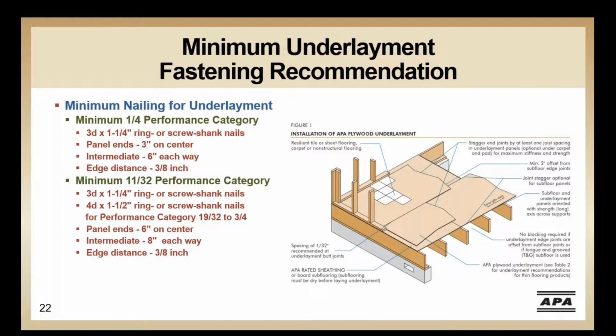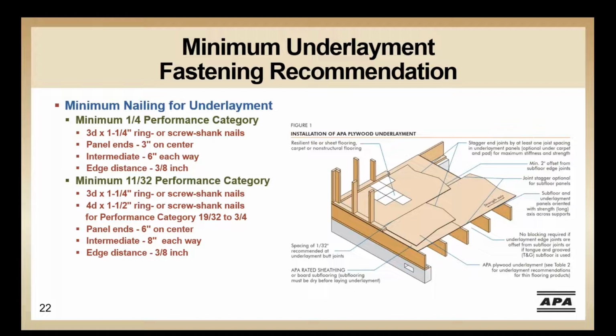So now that we have reviewed the fastening requirements for the subfloor, we should look at the fastening requirements of the underlayment, the panel that goes on top of the subfloor. The minimum nailing for underlayment varies based on the underlayment thickness. APA recommends 3D by 1 1/4 inch ring or screw shank nails for 1/4 and 11/32 performance category panels, and a 4D by 1.5 inch ring or screw shank nail for a 19/32 or 3/4 inch performance category panel. Fasteners, as I mentioned, should be installed 3/8 of an inch from the panel ends and edges.